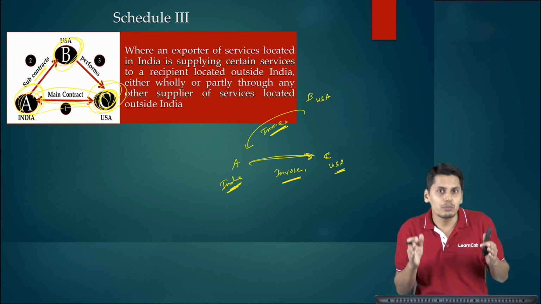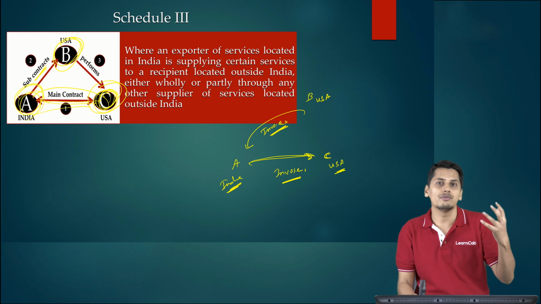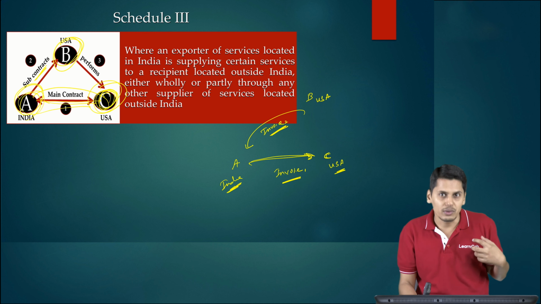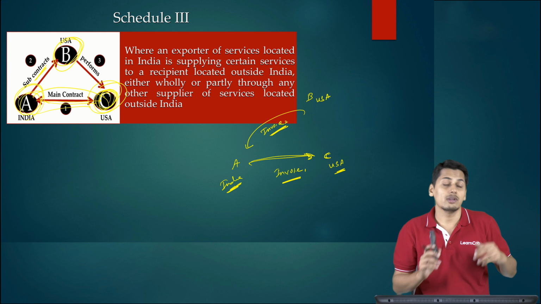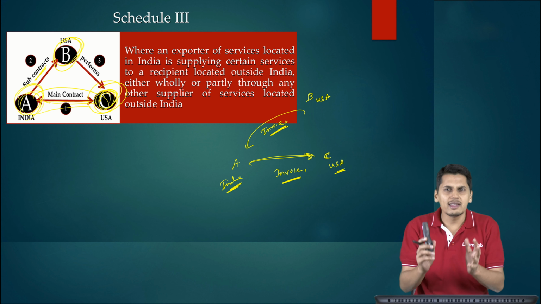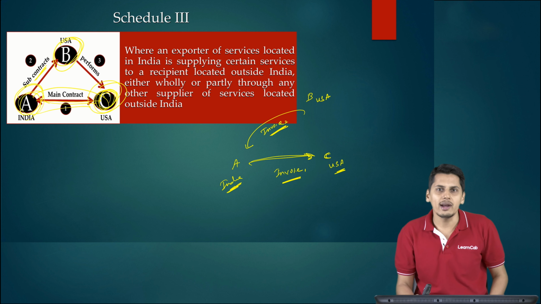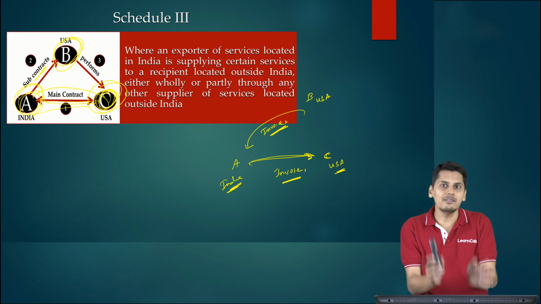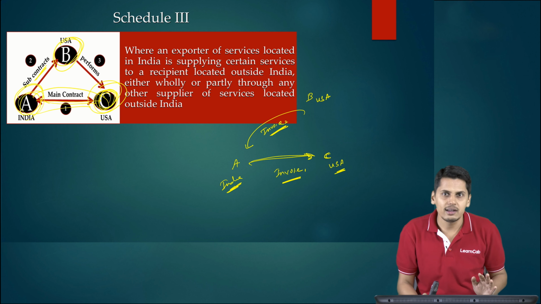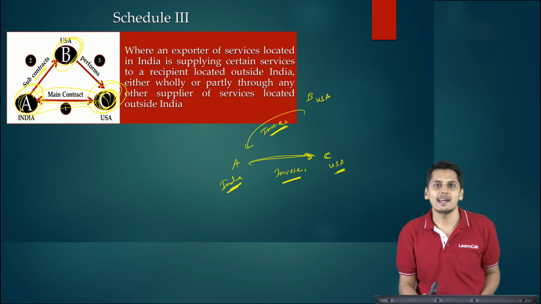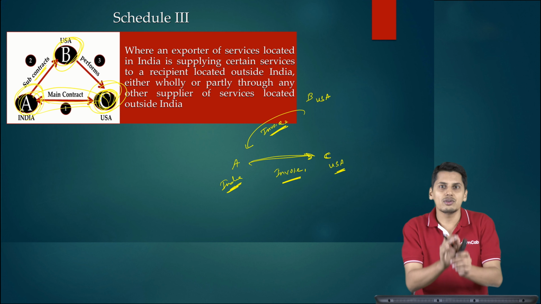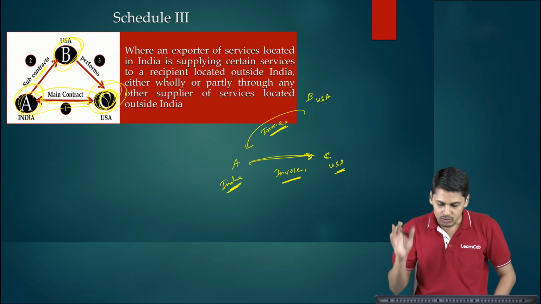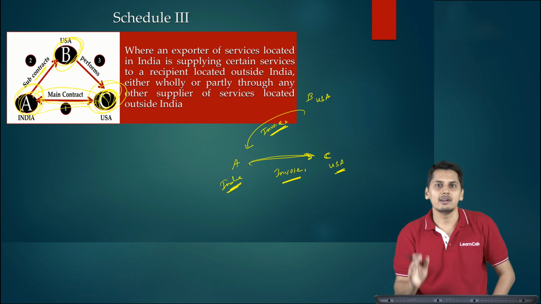Friends, what is the differentiating point? In case of goods, the physical entry of goods into India, and physically the goods leaving India, only then it was called an import of goods or export of goods. But in case of services, that physical entry is not required, physical exit is not required. The place of supply is sufficient. In case of services, if the place of supply is outside India, it is an export of services subject to other conditions being satisfied. If the place of supply is inside India, it is an import of services subject to other conditions being satisfied. So now friends, this transaction needs to be evaluated independently.